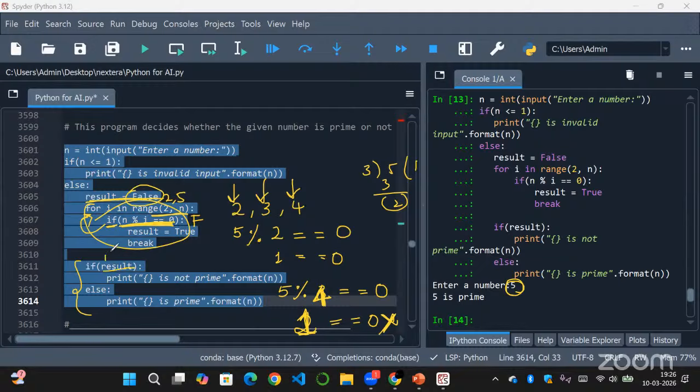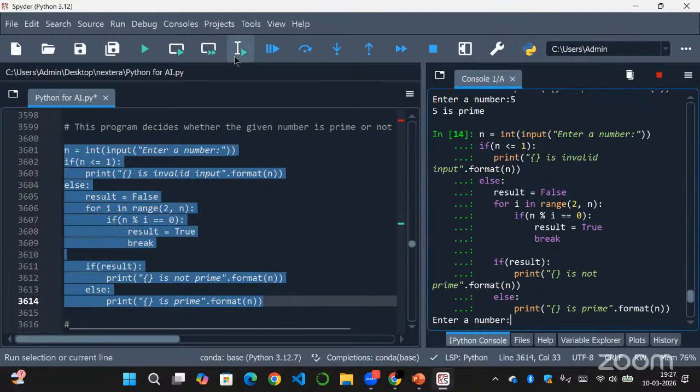So as the result is false, the test condition is false, which means the if statement won't be executed and the else statement will be executed, that is print 5 is a prime. Here what happened is we didn't find any factor which will exactly divide 5. So that is why 5 is a prime number, because it doesn't have any factors other than 1 and itself. So this is how we can find a prime number.